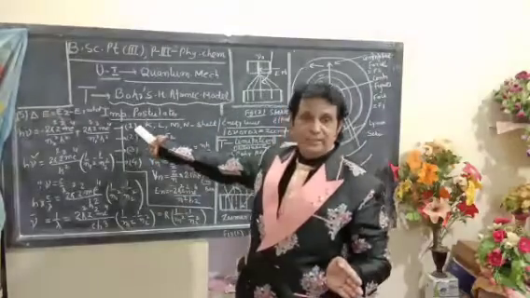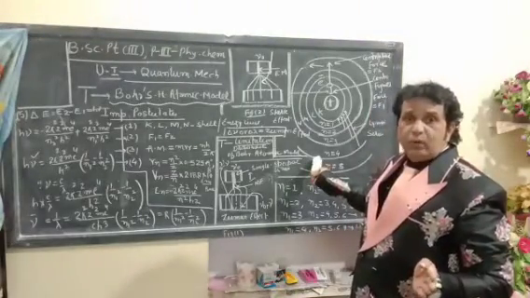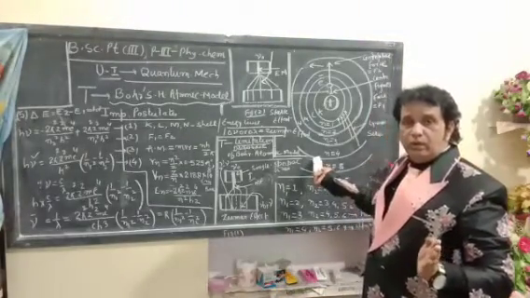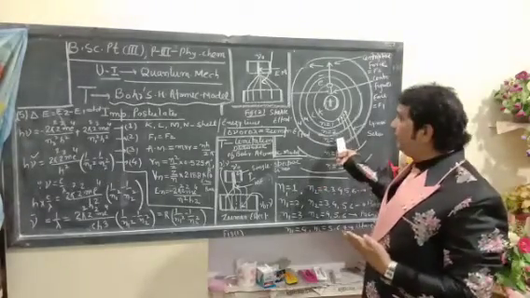The first postulate: the figure for the hydrogen atom or mono-electronic species has been drawn on the blackboard here.